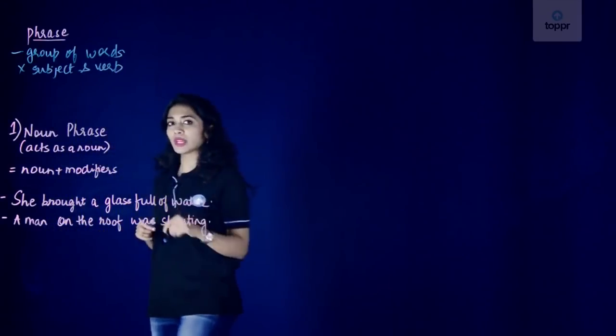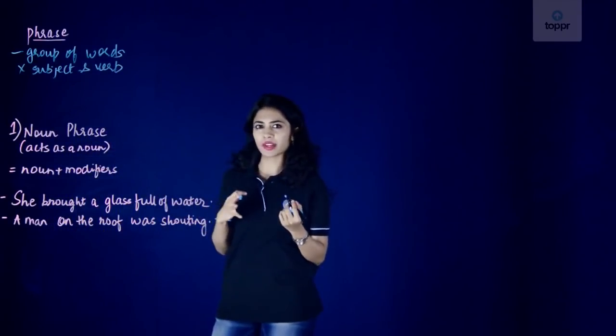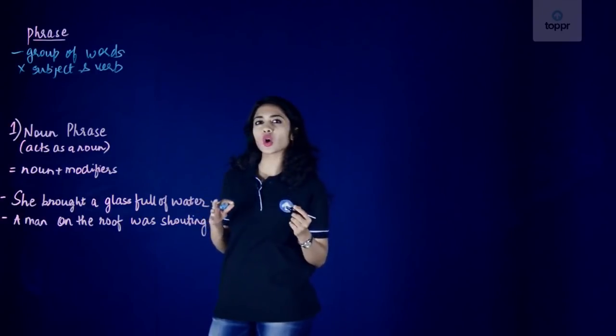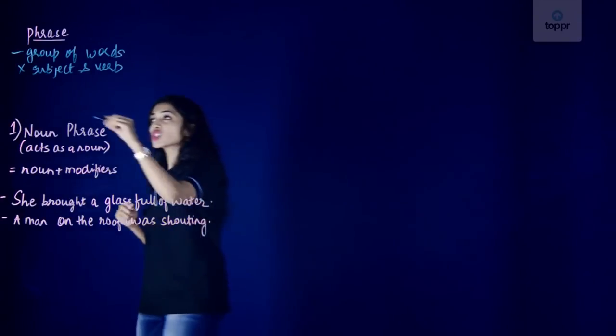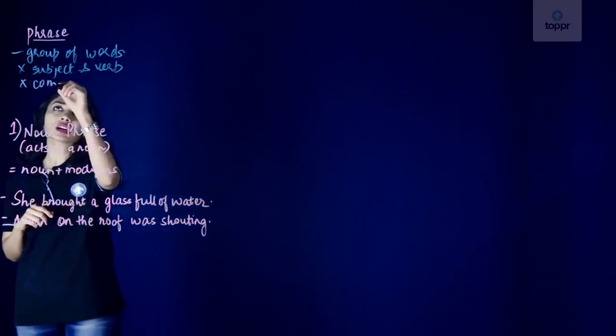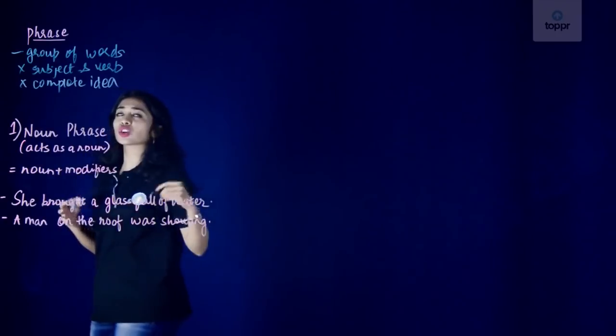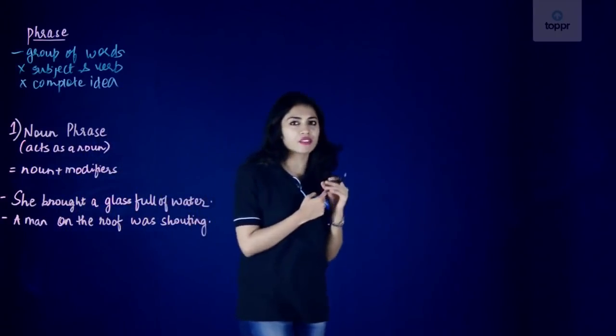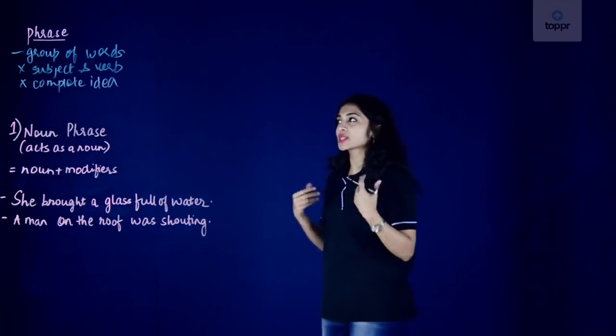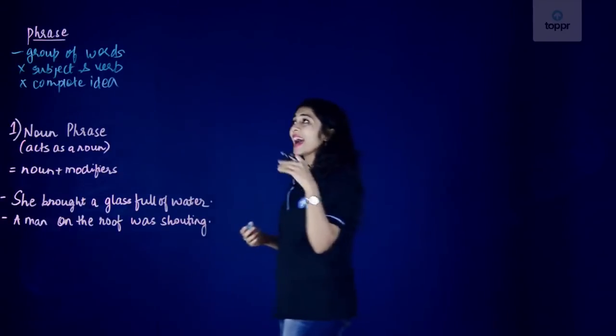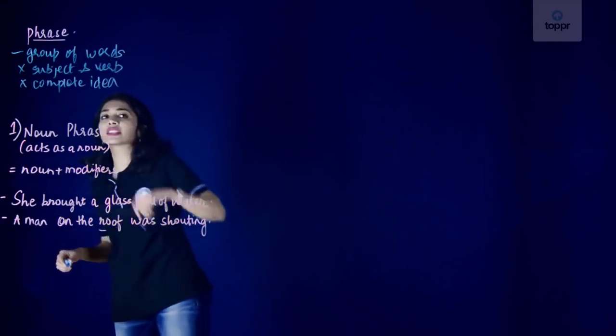So it lacks a subject and a verb. What else is a phrase? A phrase is also a group of words that does not express a complete idea. So that is our phrase here.